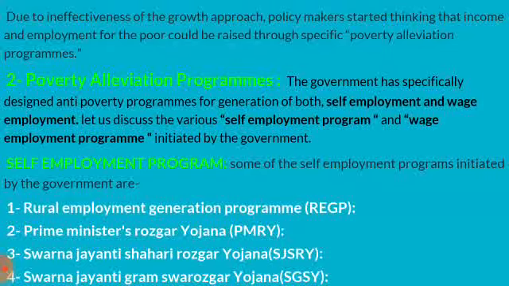Initially, they are encouraged to save some money and lend among themselves as small loans. This has now been restructured as the National Rural Livelihood Mission (NRLM). A similar program called the National Urban Livelihood Mission has also been in place for the urban poor.